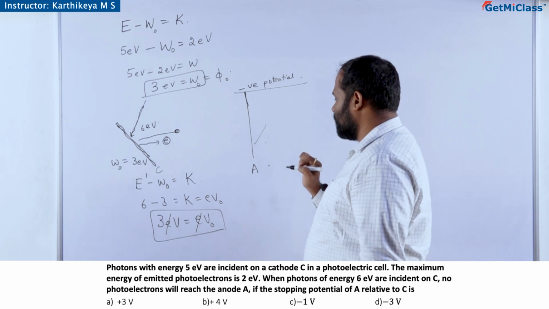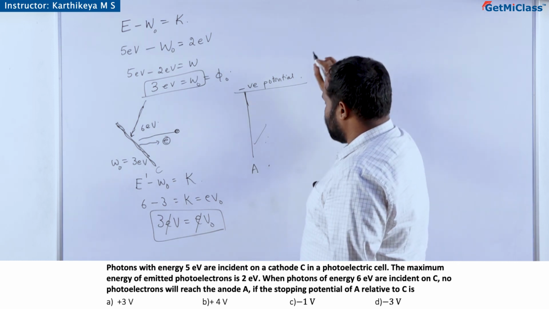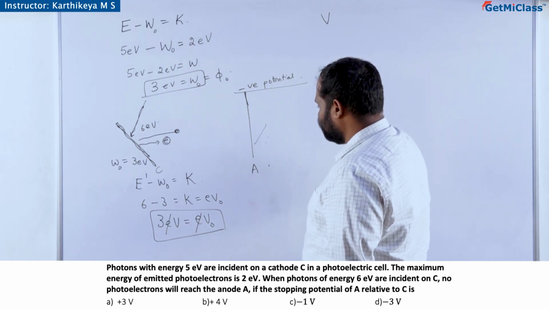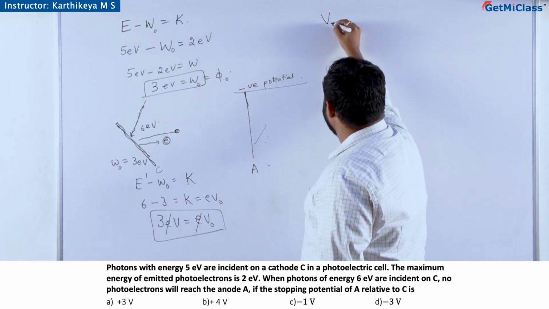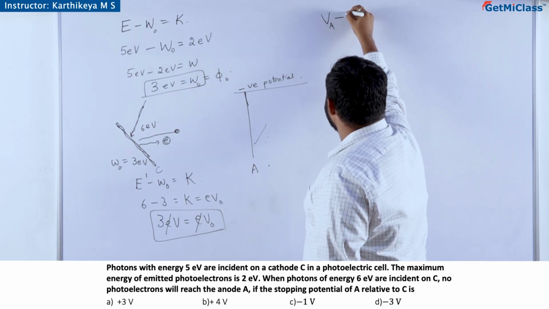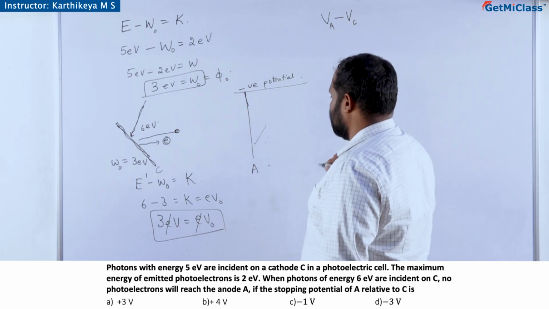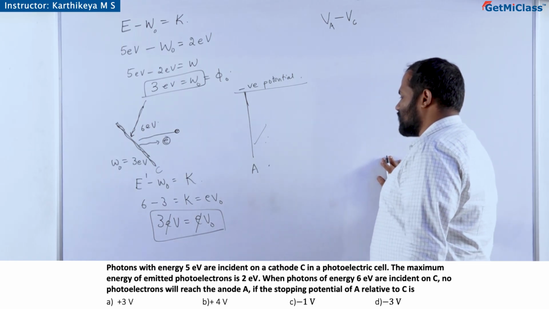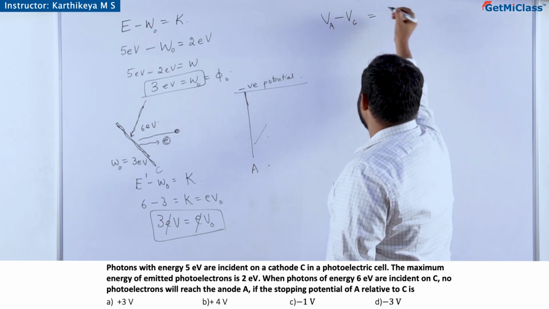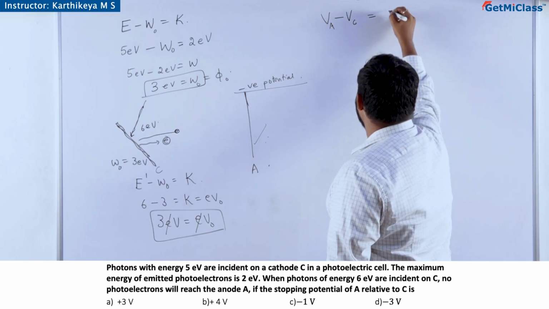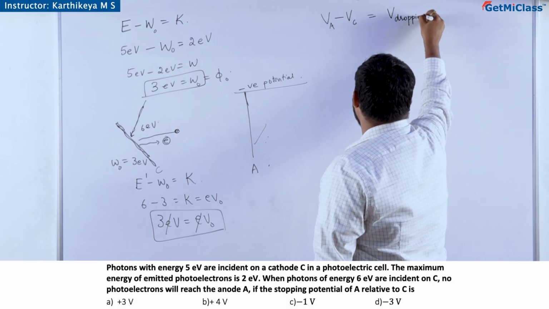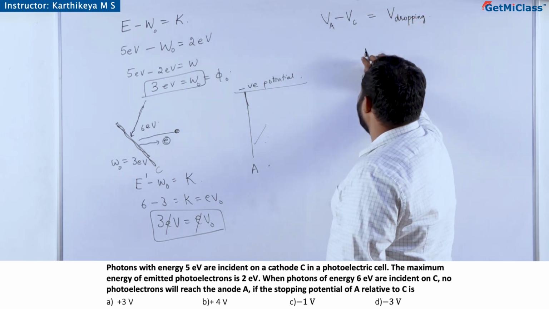So the potential of A, that is VA minus VC, should be equal to the stopping potential.